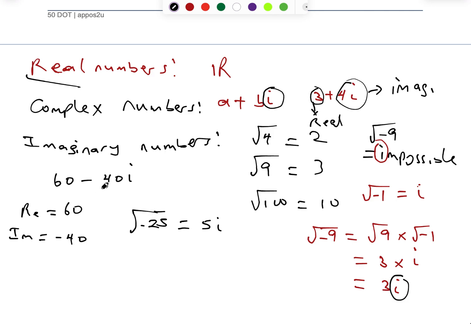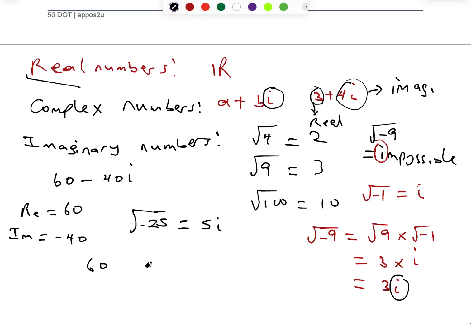However, a complex number can decide to say, I don't want any imaginary number, and just be, let's say, 60. So what are we going back to now? 60 is a real number. So the complex numbers are also a bigger set which contains all real numbers. That is, a complex number can be purely real, not having an imaginary part, but they can also be purely imaginary.